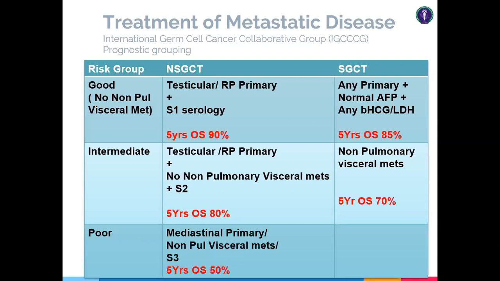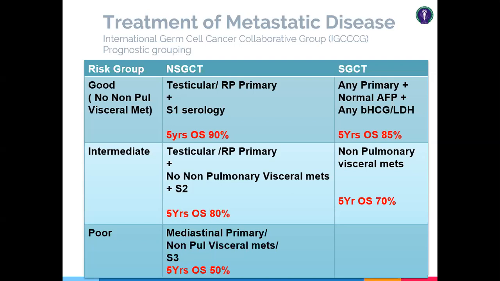So there should be no non-pulmonary visceral mets also, because non-pulmonary visceral mets is a poor risk category. So without any non-pulmonary visceral mets, any kind of primary origin, mediastinal, retroperitoneal, or testicular, with a normal alpha fetoprotein level, any beta HCG level or LDH level, this is the good risk. The overall survival is 85%. And if non-pulmonary visceral mets is present, this is intermediate risk. So in seminiferous germ cell tumor, there is nothing called poor risk, because generally it's a good risk tumor.